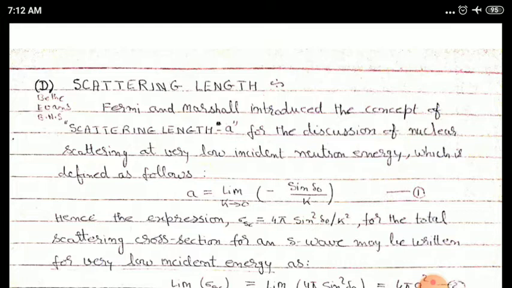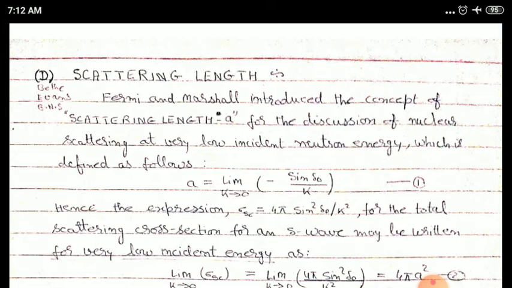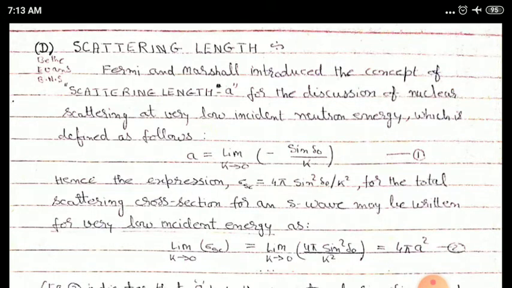Fermi and Marshall introduced the concept of scattering length, which is generally denoted by a small letter a, and they introduced this concept for the discussion of nucleon scattering at very low incident neutron energy, and they represented this scattering length by a mathematical relation, a is equal to limit k tends to 0 of minus sine delta 0 upon k.